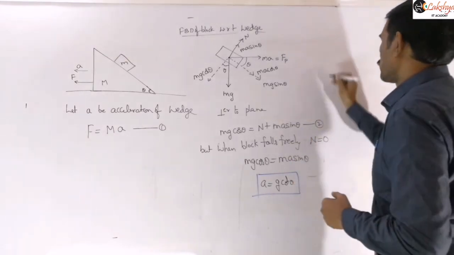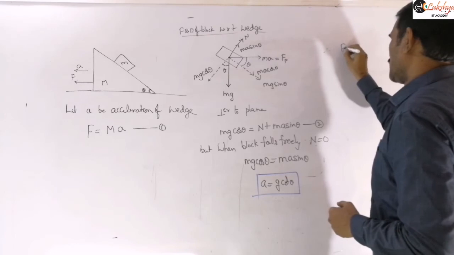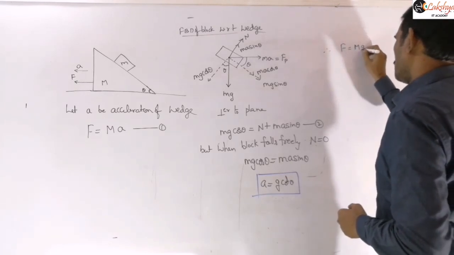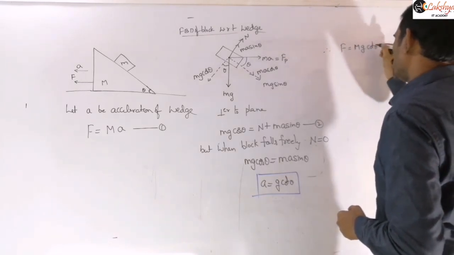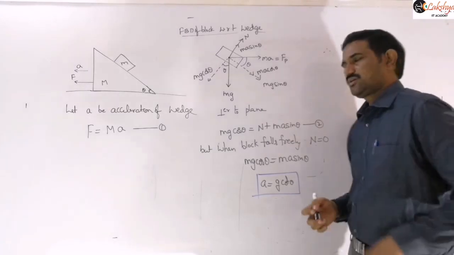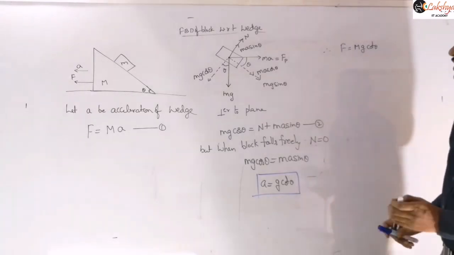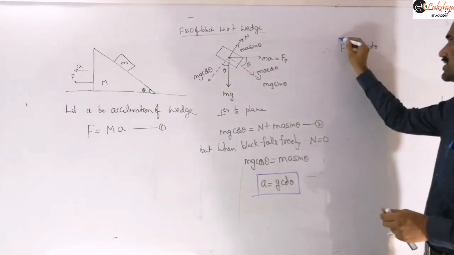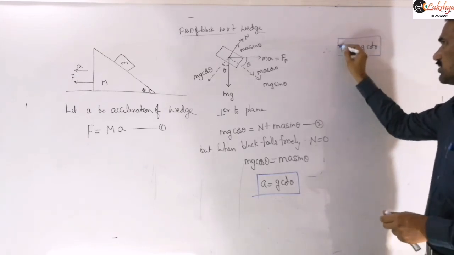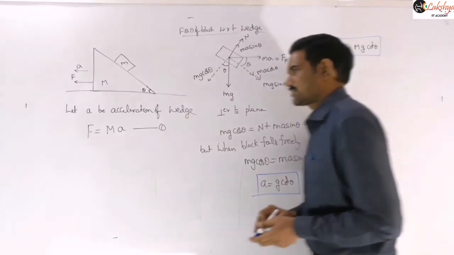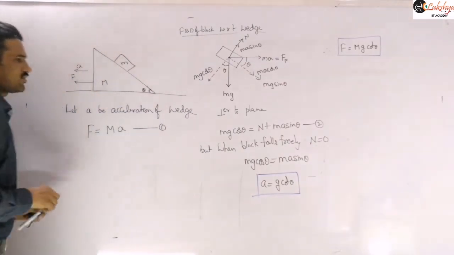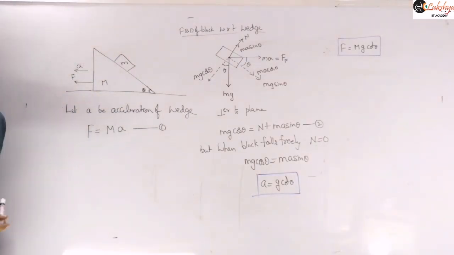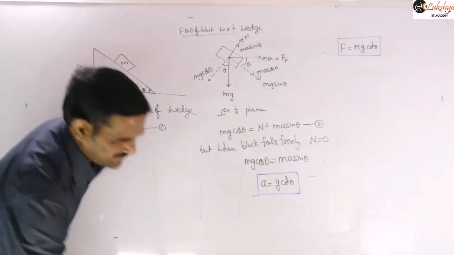Therefore the force we can write finally as F is equal to mg cot theta. So this is the force to be applied on this system, right? You need to remember these two cases clearly: g cot theta and g tan theta expressions. And similar to that previous problem, here also that extension will be there. You can solve it easily.